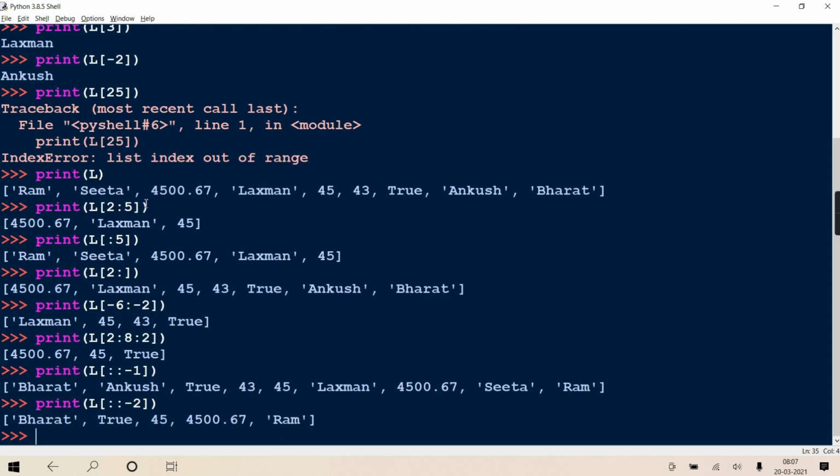I'm trying to tell you again and again: it is start, end, and I've clarified that end is exclusive, means end is not considered, and the same thing I am using everywhere. Wherever I'm using, end is never inclusive, end is exclusive. So 0, 1, 2, 3, 4 and 5, but 5 is exclusive, so it will just stop before 5.